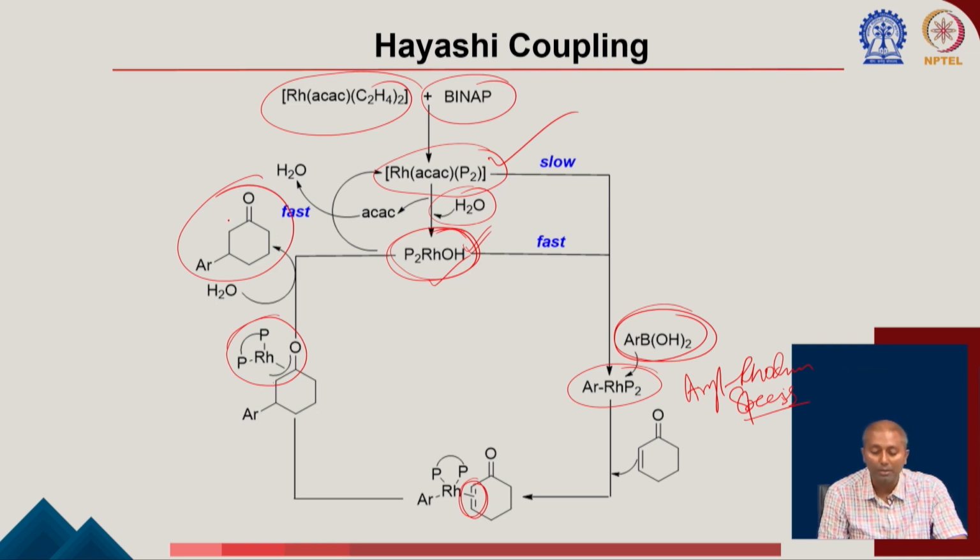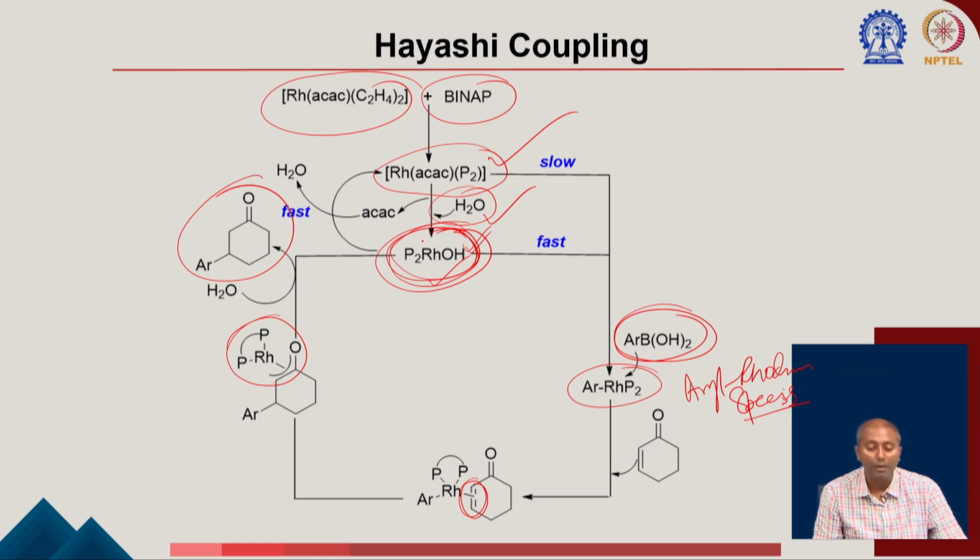and you can get to the corresponding desired product. So, the important role of water is, that is why in this boronic acid coupling you always find some equivalents of water used. That can help you first to form the active catalyst, which is much more reactive compared to this one, and also help you in the final step from this species to get to the corresponding product, and getting back to the rhodium hydroxo species.